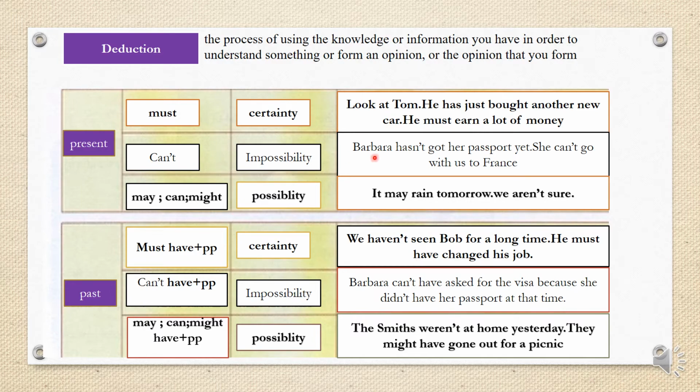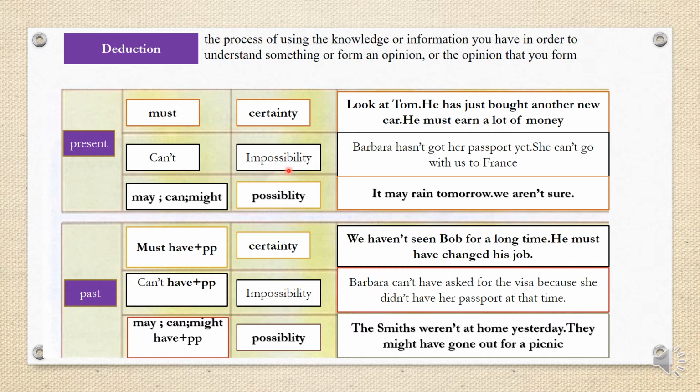Okay, so of course we say he must plus verb. Okay, he must earn. Can't plus verb, bare verb without to. Okay, bare infinitive. Can't go. Might rain or may rain. Okay, these are for certainty, impossibility, and possibility.